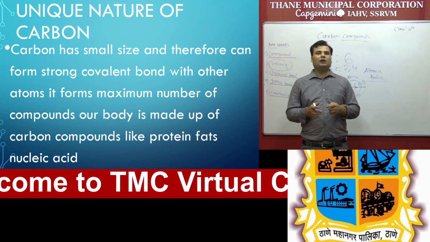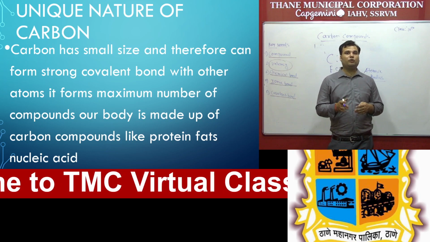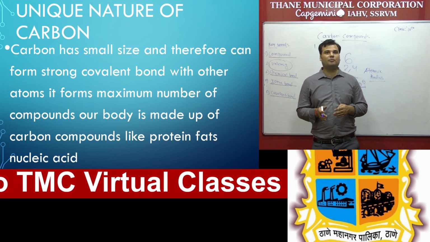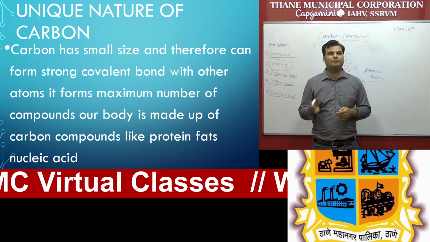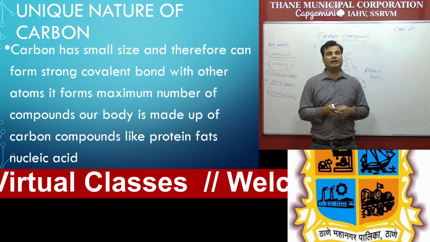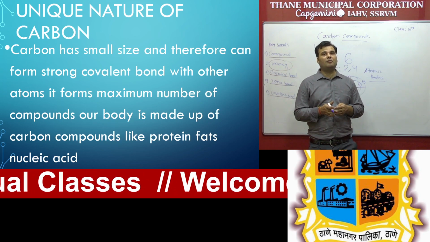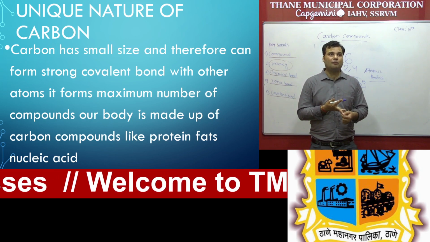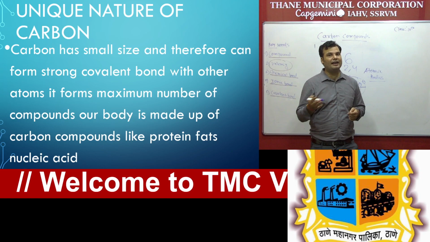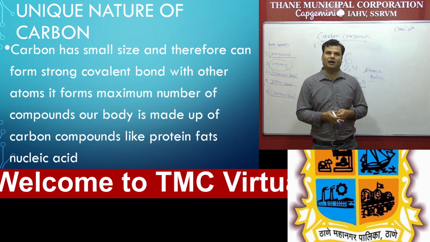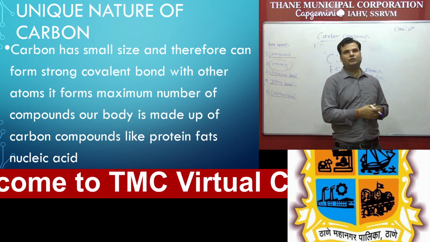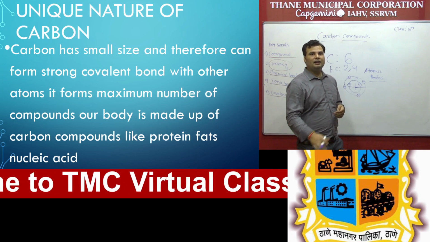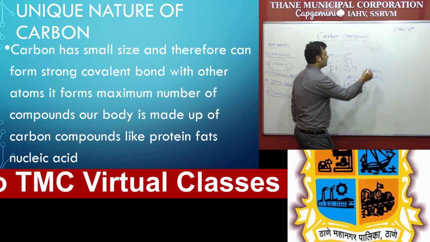So remember that of the total 118 elements, the maximum number of compounds is formed by carbon. That is a unique property. And you know that 70% of our body is made up of carbon only, like proteins, fats, carbohydrates, nucleic acids like DNA and RNA. All these things are made up of carbon. So how can you prove that, student? Like carbohydrate, one example is glucose,